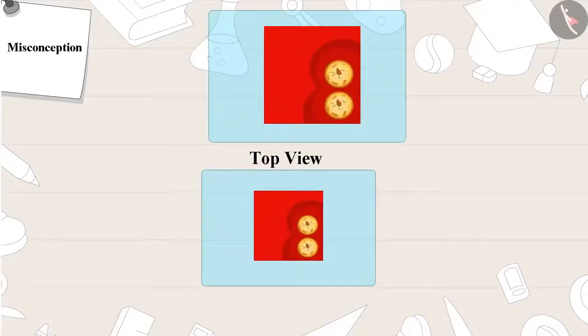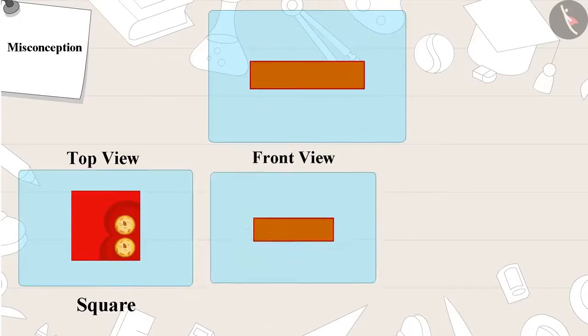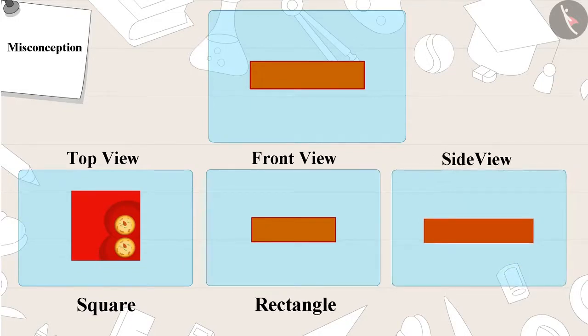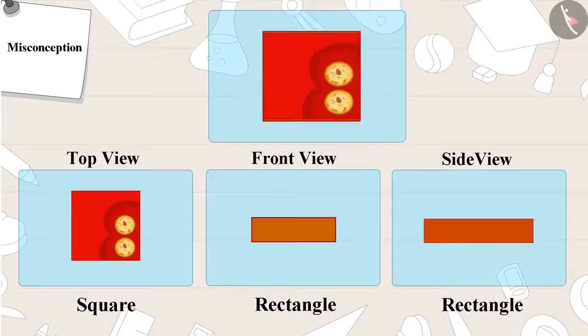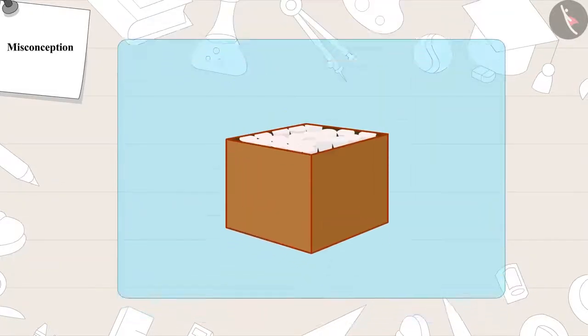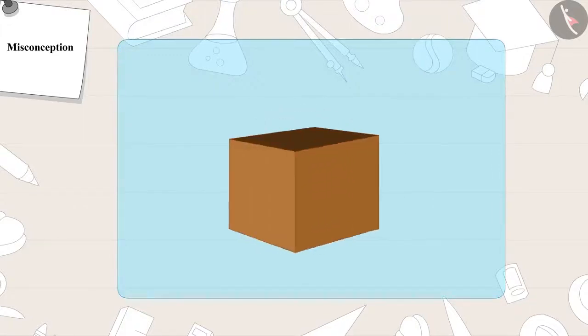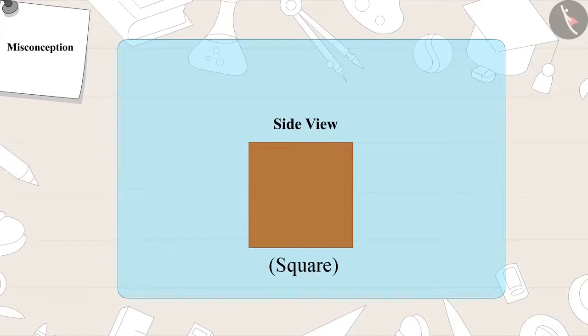A sweet box is a square in top view. But in front view, it is a rectangle. And even in side view, it is a rectangle. The correct answer is a box of chalks. The box of chalks is a square in top view, front view and side view."